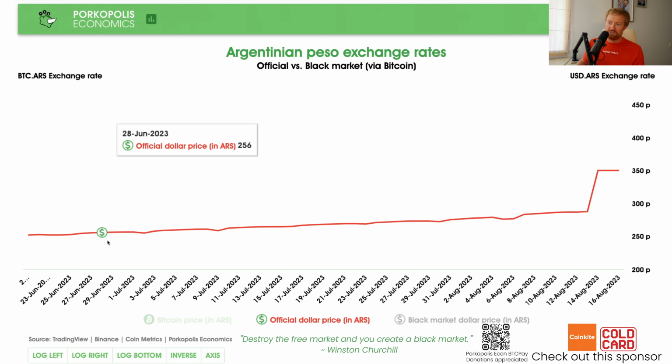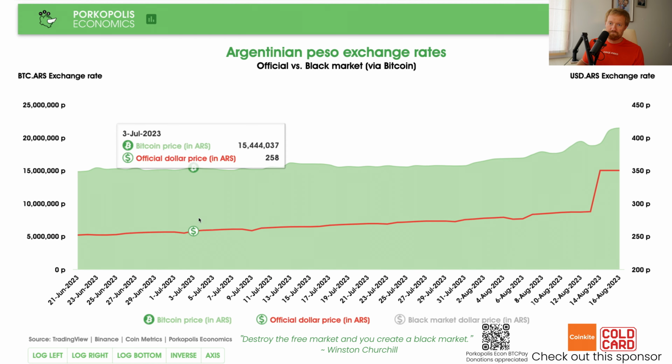Okay. So before I show you the black market rate, let's show you the Bitcoin price in Argentinian pesos. That's going to be now on the left-hand axis here. Here it comes. All right, so this is the price of Bitcoin in the last 2 months in Argentine pesos. We can see here that it's, again, going from that lower left to upper right trajectory, very similar to the devaluation, but a bit smoother, actually. So anyway, let's just look at it.